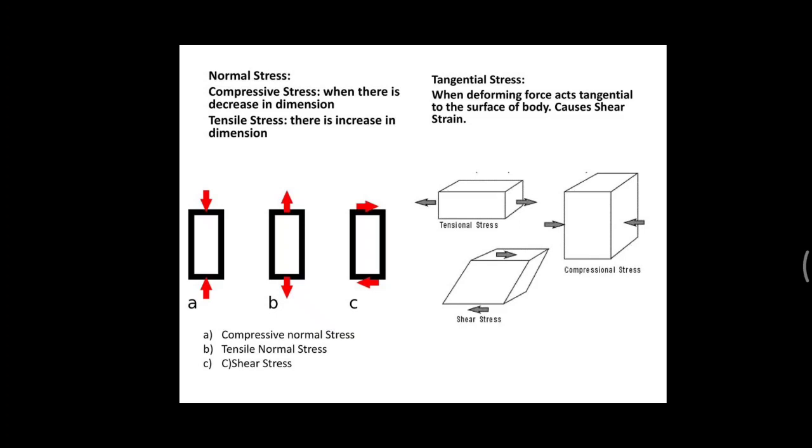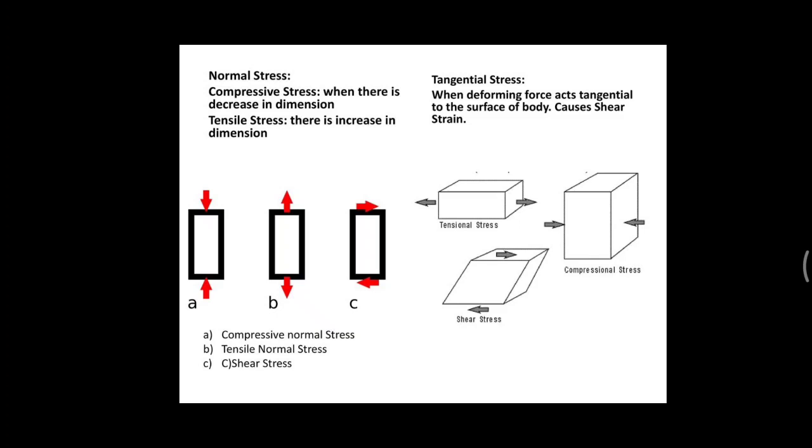That means when there is a decrease in dimension, the length decreases due to the compression, and the stress generated per area is known as the compressive stress. And if elongation or stretching is happening, then it is known as the tensile stress, meaning an increase in the dimension. These two are normal stresses, and these stresses act perpendicular to the cross-sectional area of the body.